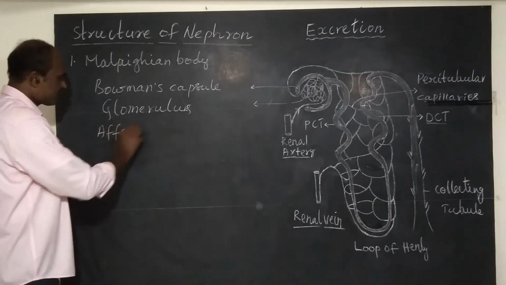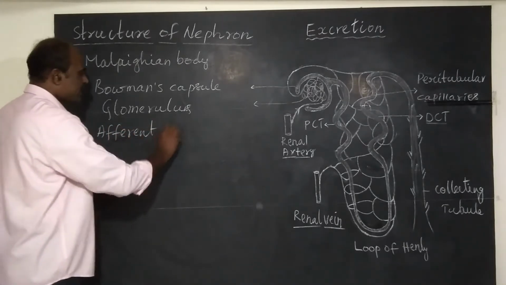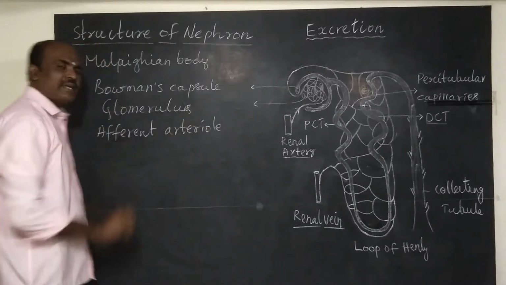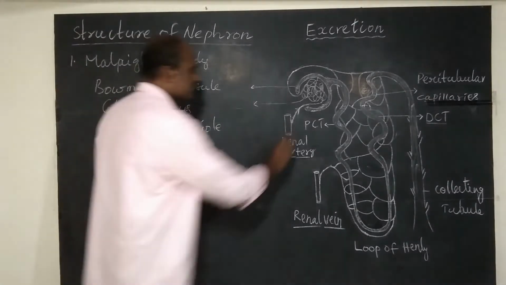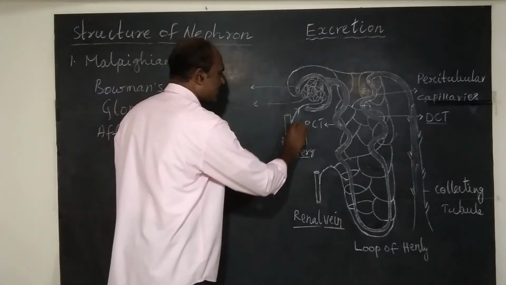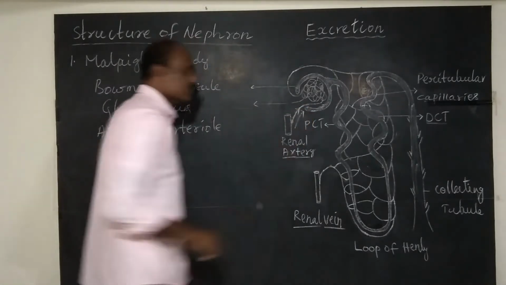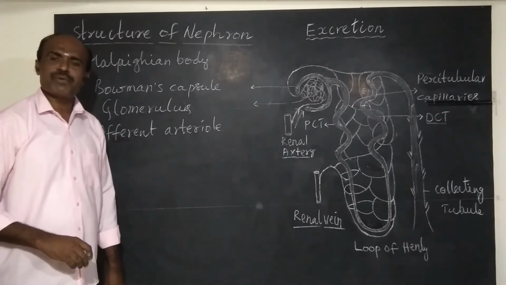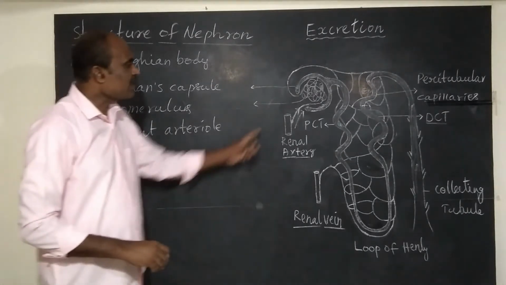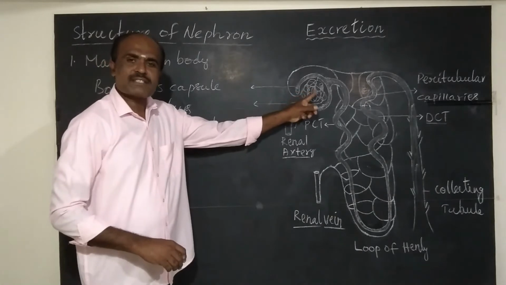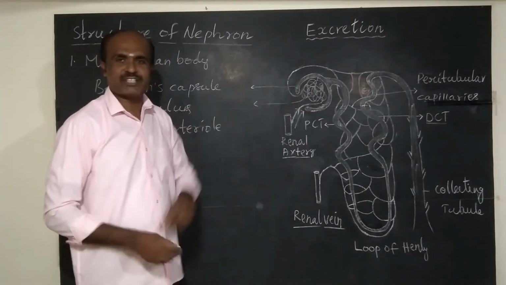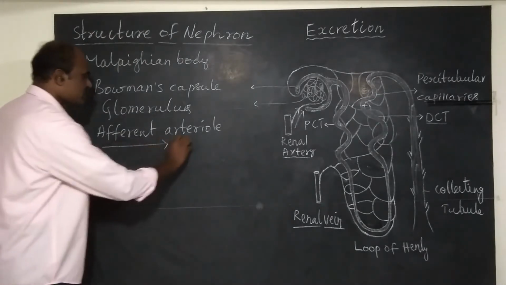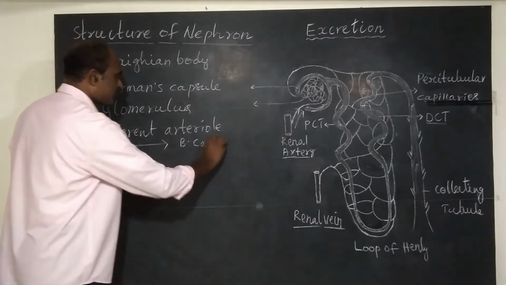Afferent arteriole. Afferent means carrying towards. See, here, try to understand the arrow mark. Carrying towards. What are carried towards? Blood with impurities are carried towards Bowman's capsule for filtration. Afferent means carrying towards Bowman's capsule.